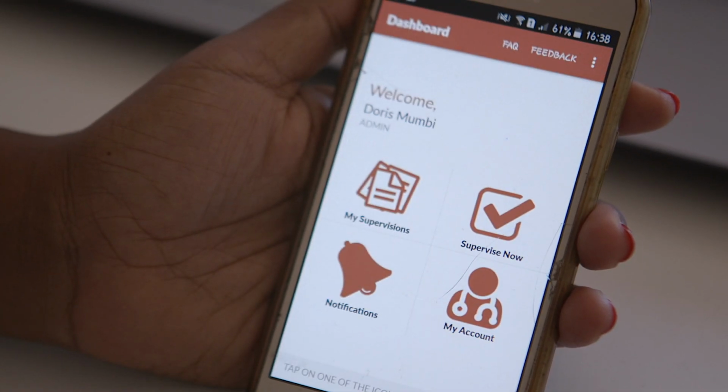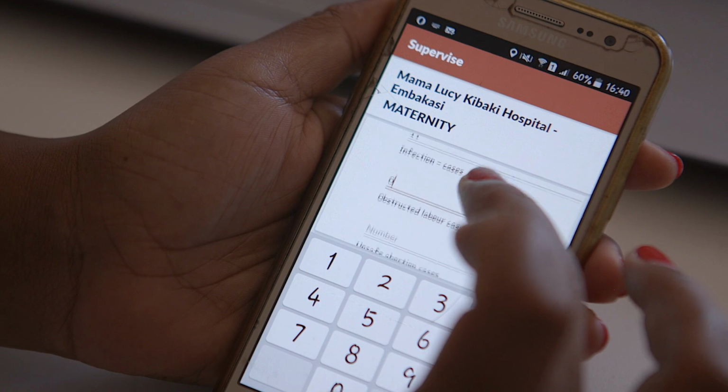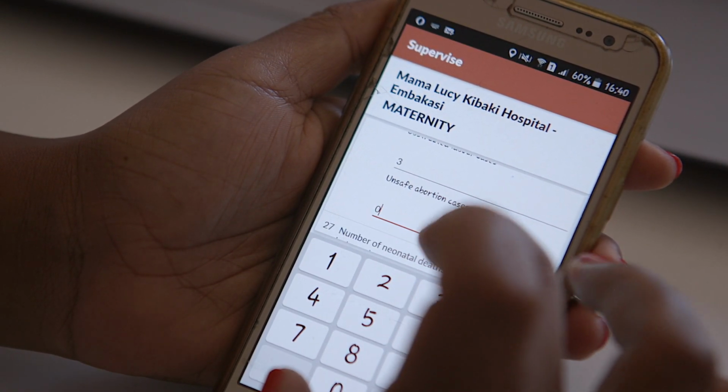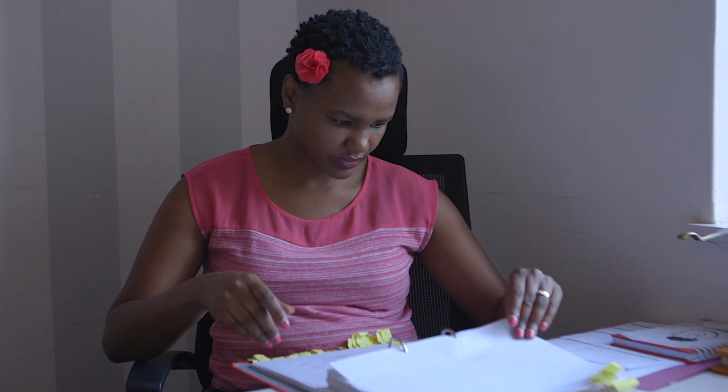Afyakit is an app that provides operational insights for managers of health, governments, and financiers of health. It helps collect data and produce analytics that are useful for decision making, both for the managers of health, be they donors, be they other parties that are interested in this kind of information.